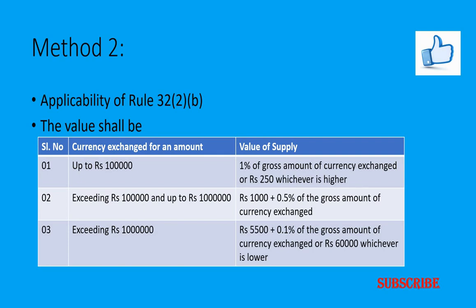If the amount of the currency exchanged is beyond rupees 1 lakh but less than rupees 10 lakh, then the value is rupees 1000 plus 0.5% of the gross amount of the currency exchanged. If the amount of the exchange exceeds rupees 10 lakhs, then the value is rupees 5500 plus 0.1% of the gross amount of currency exchanged, or rupees 60,000, whichever is lower.